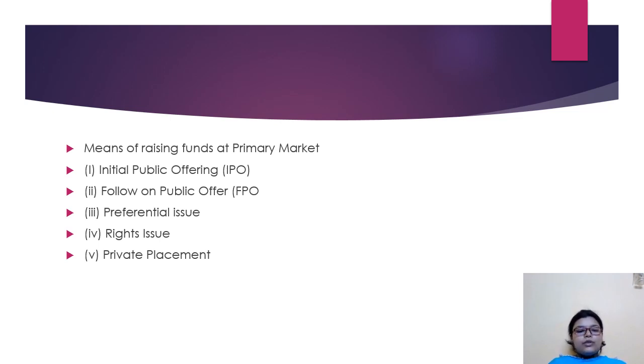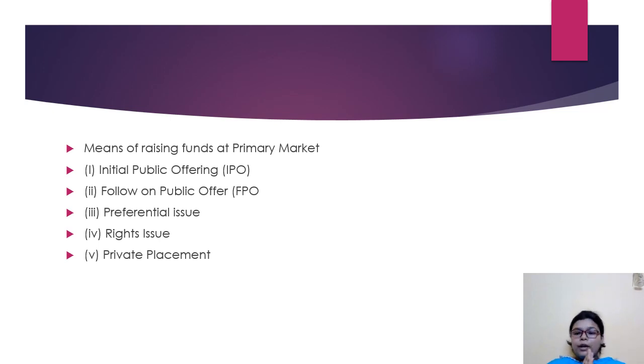And the last one is private placement. When a company offers securities to a small group of investors, it is called private placement. Such securities may be bonds, stock, or any kind of securities, and investors can be both individuals and institutions. So privately they are going to do it, maybe to any individual or to a small group of investors.